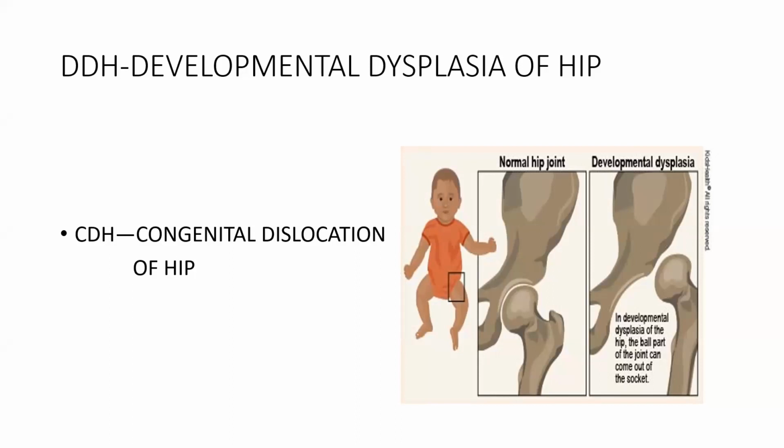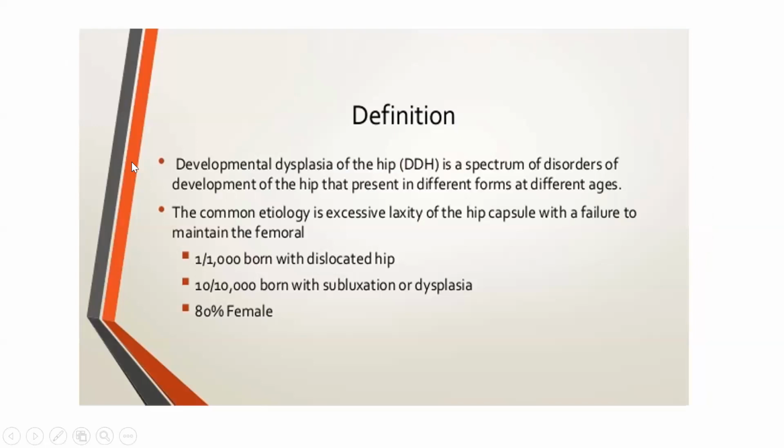Why is it known as congenital? Because it is mainly from birth. The problem arises at birth. Dislocation of the hip: the hip bone, the femur head, sits in the acetabulum. Dislocation means the femur head comes out of the acetabulum. You see, this is the acetabulum, and the head is coming out of it. That is known as congenital dislocation of hip. So DDH is a spectrum of disease regarding the hip.